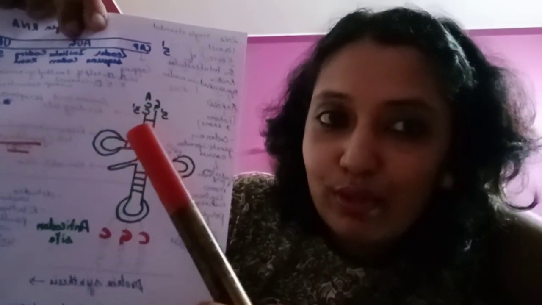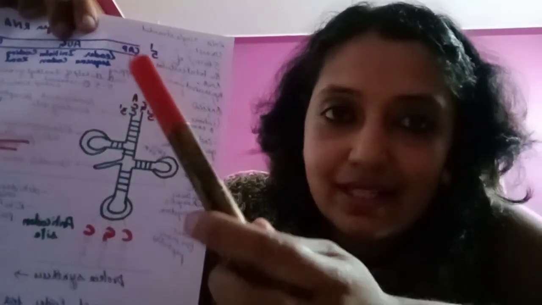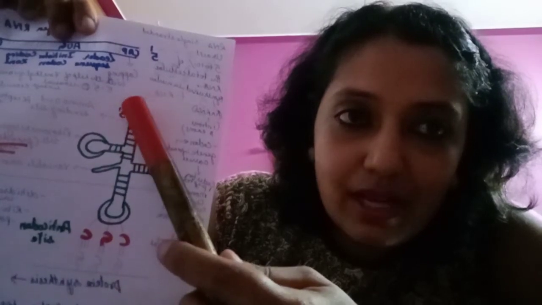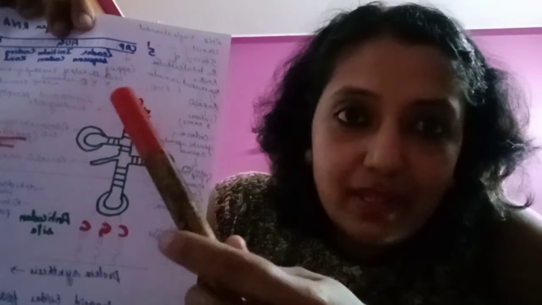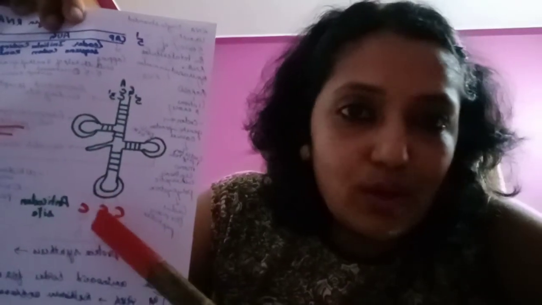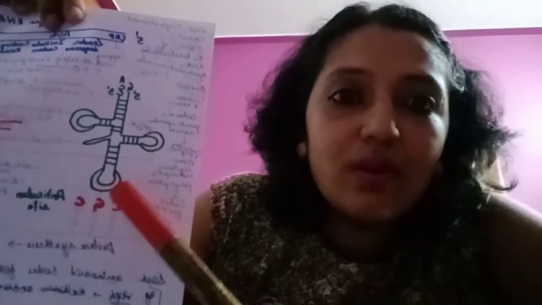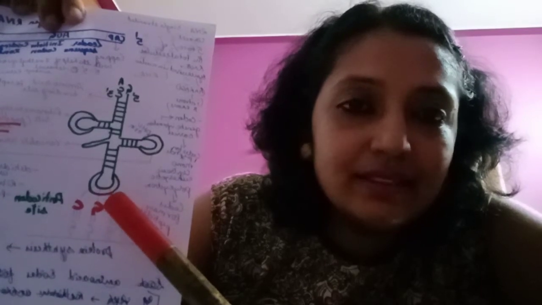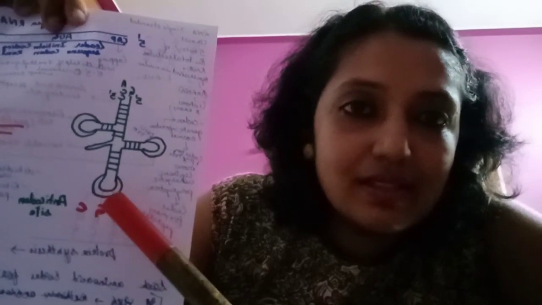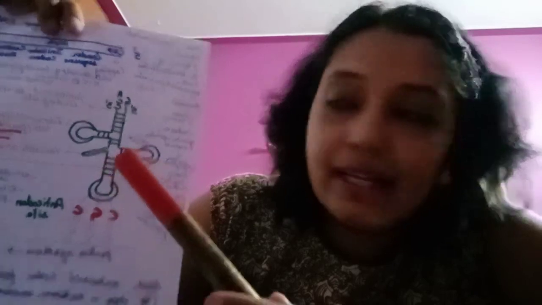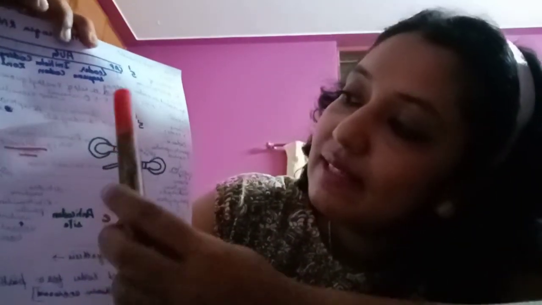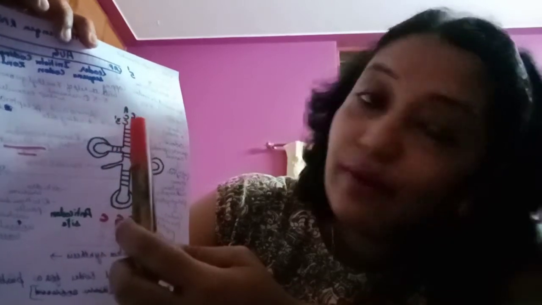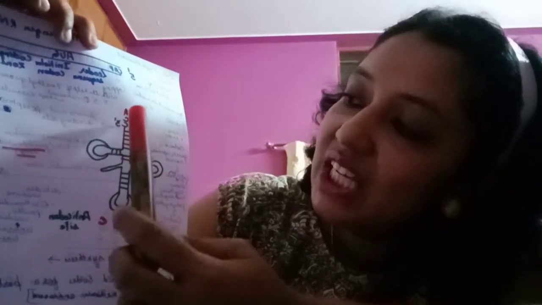This is known as the amino acid binding site. Complementary to this, there is an anticodon site. At the 3' end there is a CCA sequence, and at the 5' end there is a G.